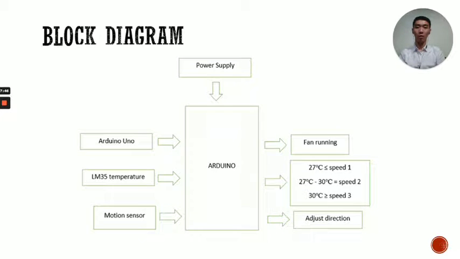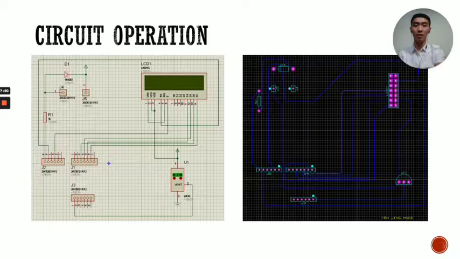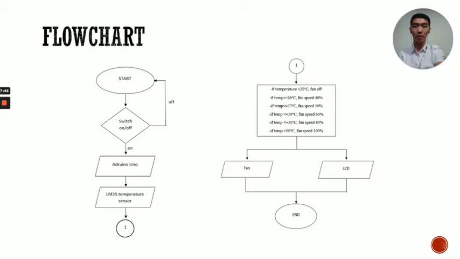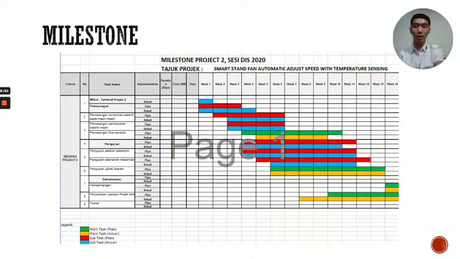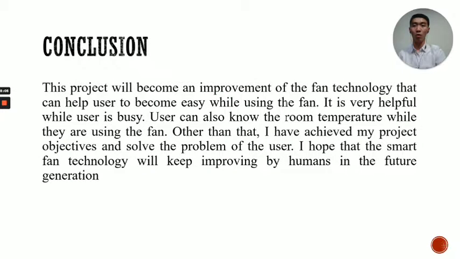So this is the block diagram of my project, and this is the circuit operation, and this is the flow chart, this is programming, and this is milestones. Conclusion.